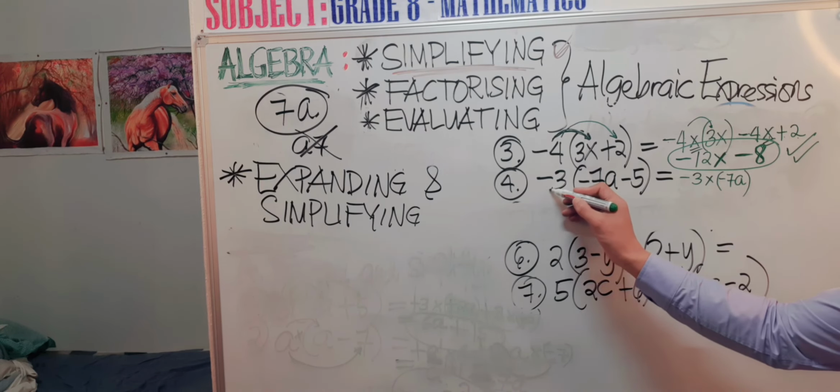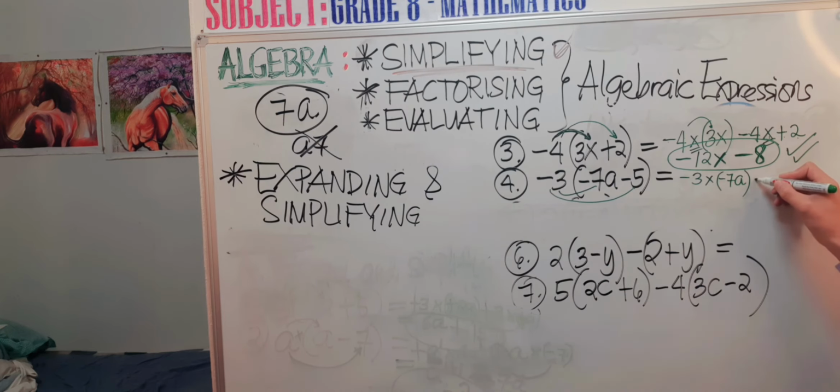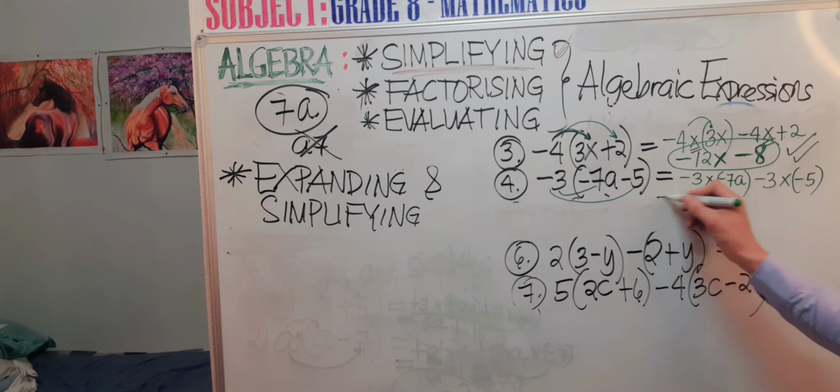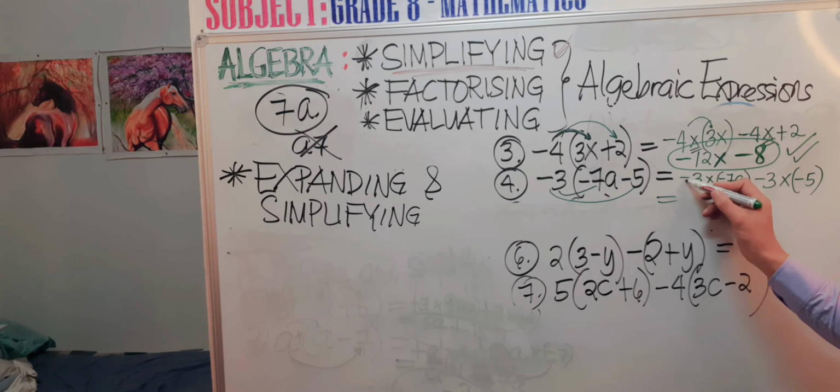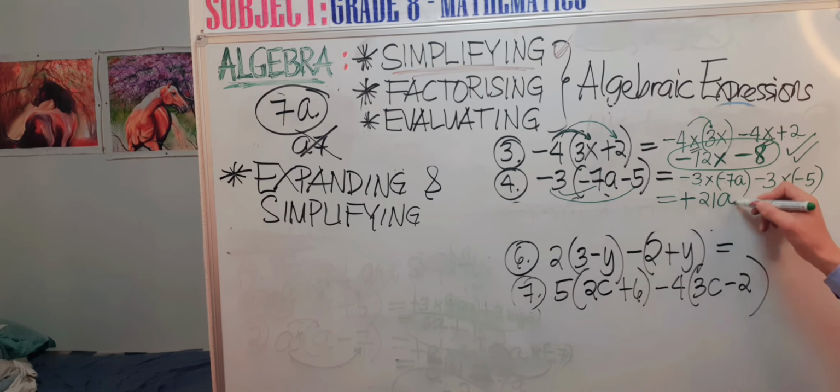Next one is negative 3 times negative 5. So we can have another bracket here to separate it. Our final answer now: negative times negative is positive. So the answer is positive. 3 times 7 is 21a, and then this one is negative 3 times negative 5, negative times negative is positive.